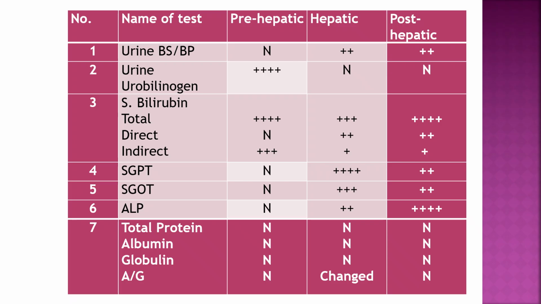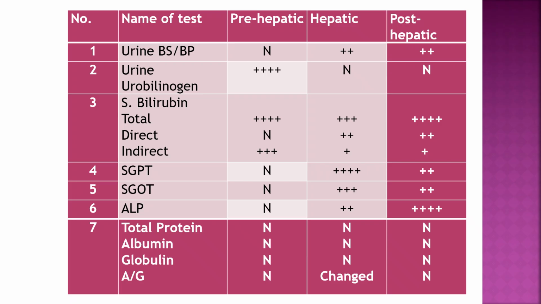So now we will see investigations in different types of jaundice. Urine bile salt and bile pigment is increased in hepatic and post-hepatic jaundice. It is normal in pre-hepatic. Urine urobilinogen is increased significantly in pre-hepatic, that is hemolytic jaundice, and normal in hepatic and post-hepatic jaundice. Total bilirubin is increased in all these three types of jaundice, but direct is increased in hepatic and post-hepatic, and indirect, that is unconjugated bilirubin, is increased in hemolytic jaundice.